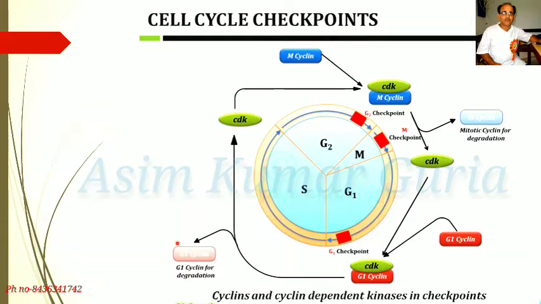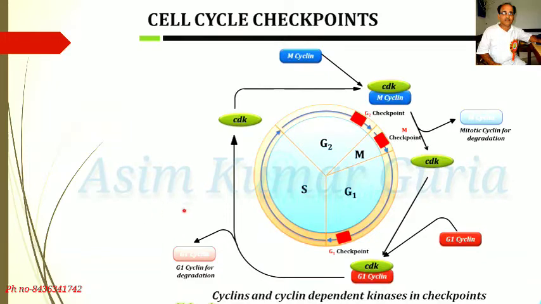Cyclins are of various types: A, B, D, E. Three types of cyclin dependent kinase complexes: G1S cyclin, cyclin dependent complex; S cyclin, cyclin dependent complex; G2M cyclin, cyclin dependent complex, that is MPF, maturation promoting factor.